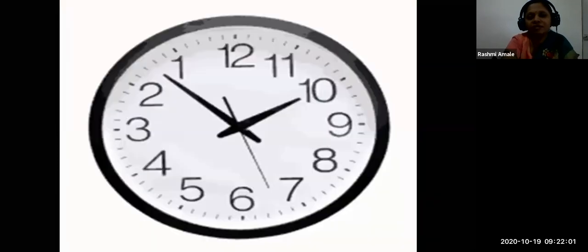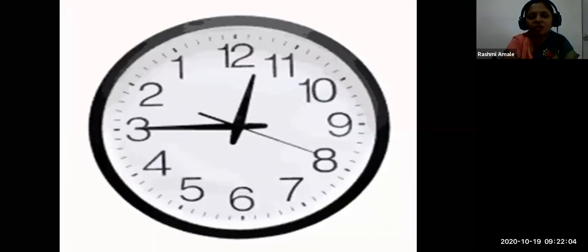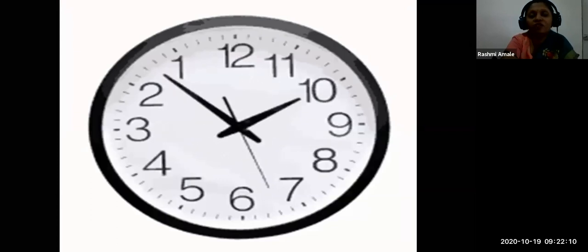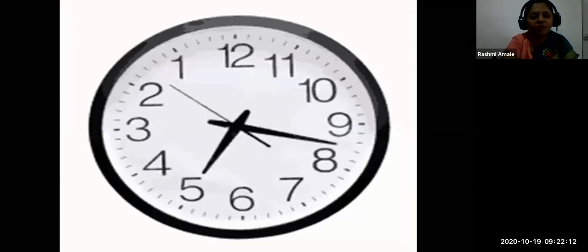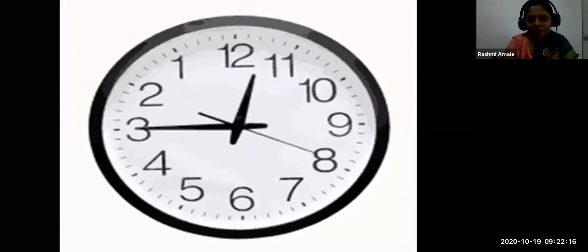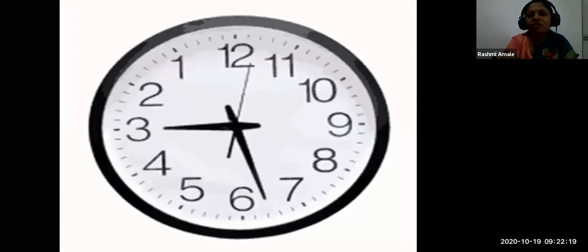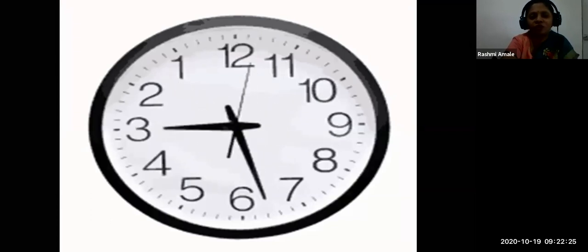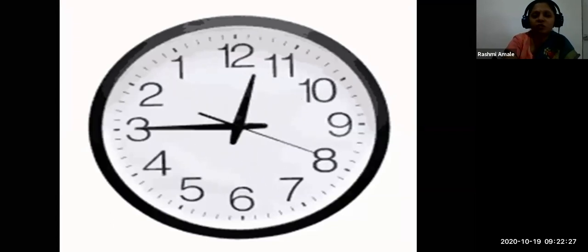Okay, now the next picture. You can see a clock. The hands of the clock are going round and round. So which kind of motion is it? Who will tell me? Teacher, this is non-linear motion. Very good. This is a non-linear motion because the hands of the clock are not going in a straight line. They are going round and round. So this is a non-linear motion.